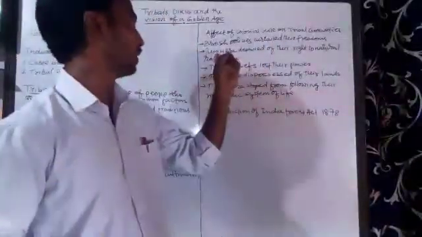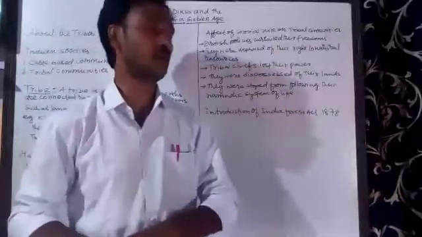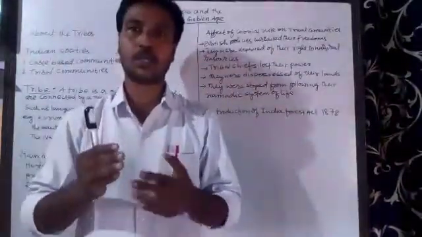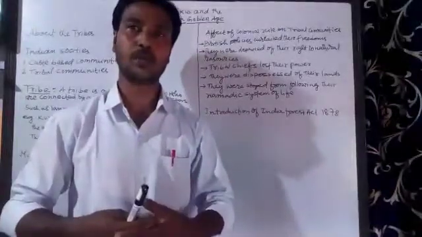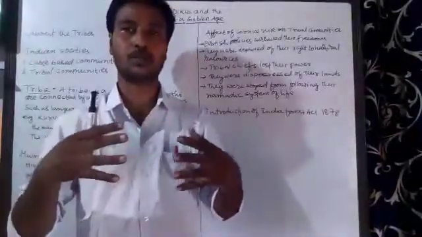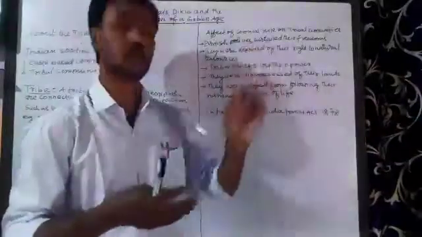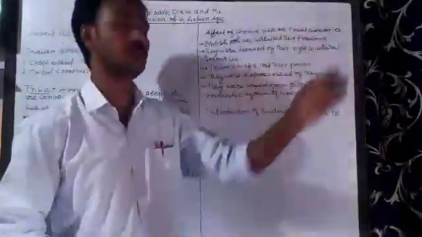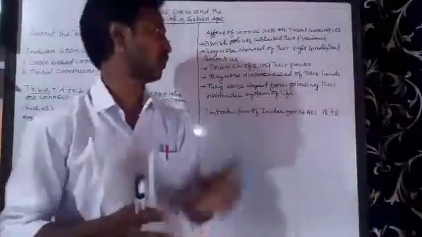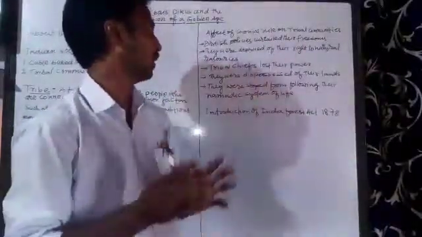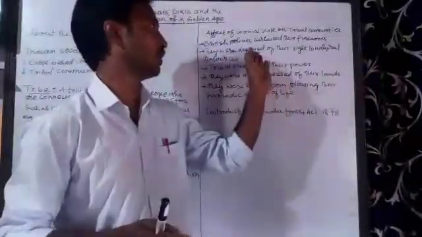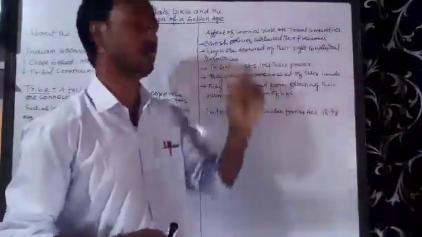And then second, we see that they were deprived of their rights to natural resources. As I told you, many of the freedoms which were enjoyed by these tribal peoples were taken away from them because of the British policies and rules. Now they were deprived of their right to natural resources.